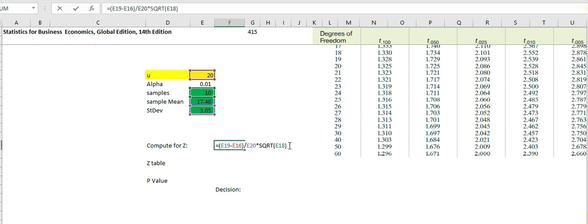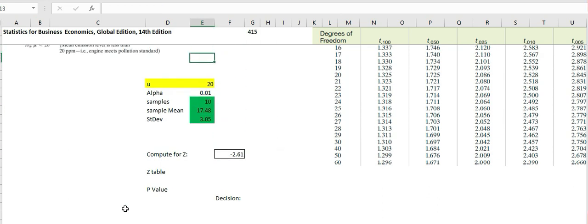You can pause my video to check it out. So it's the Z, I mean the T. We will change this into T. This is the T value. This is not Z, this is T. There's a difference between Z and T. So the T value is negative 2.61.